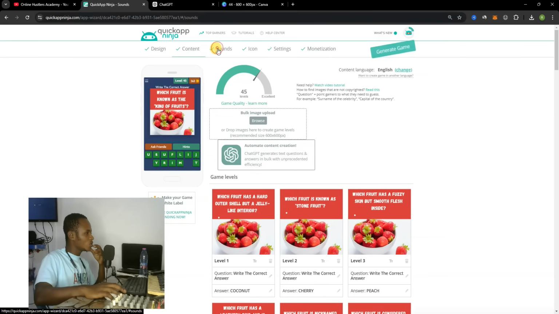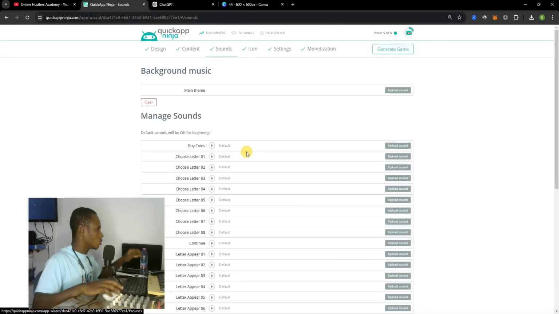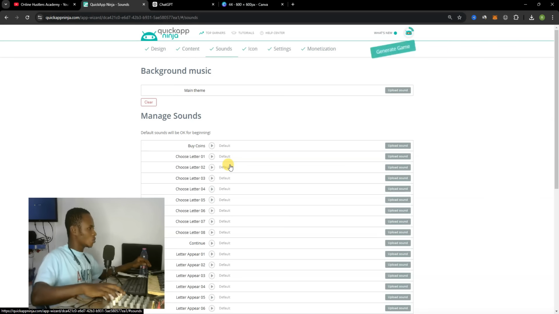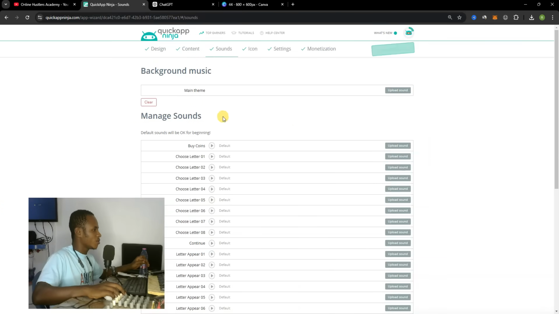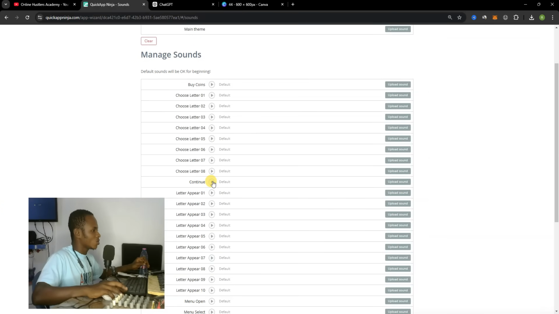So come to the sound action section. You can add sounds to everything. Whenever somebody gets it right, you can upload your theme over here, like color for your game, and you can add your sound over here. You can play the sounds or you can upload a sound over here.